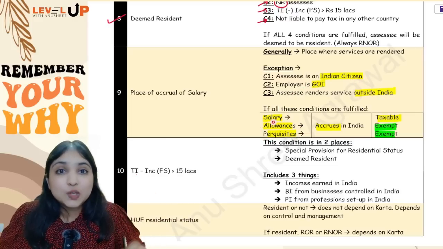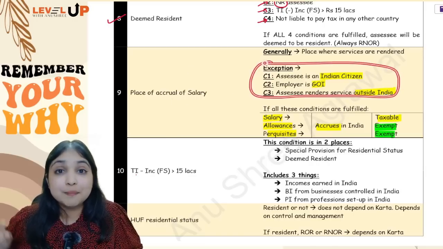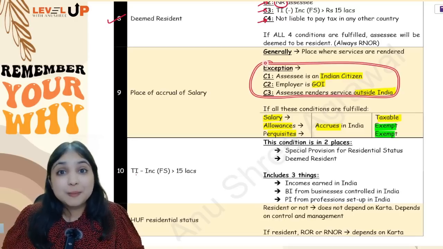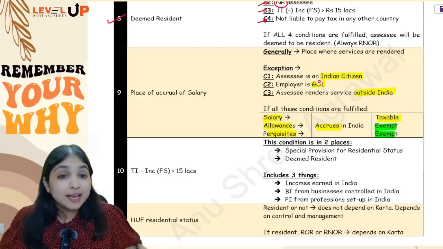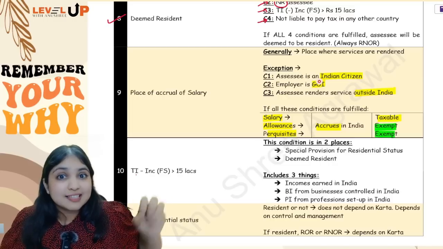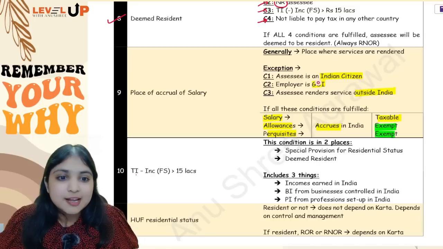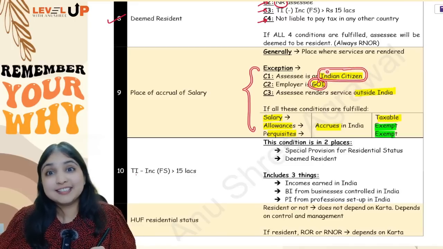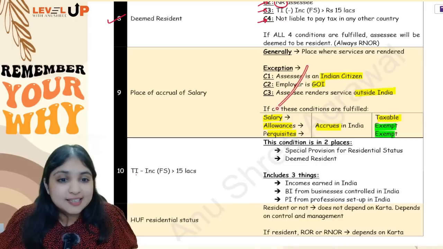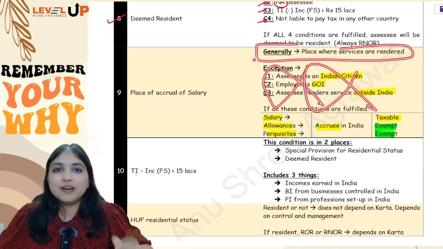Now see, I'll tell you what mistake happens over here. The same point, guys, was tested in May 2024 mock test paper MCQ. So while correcting that, I noticed a lot of times in that particular MCQ, the assessee was Australian citizen. So students did not even consider that point. They just saw employer is Government of India and they applied this exception. They forgot to check assessee is not an Indian citizen. So if assessee is not an Indian citizen, this exception will not apply. If this exception does not apply, then the general rule only will apply.